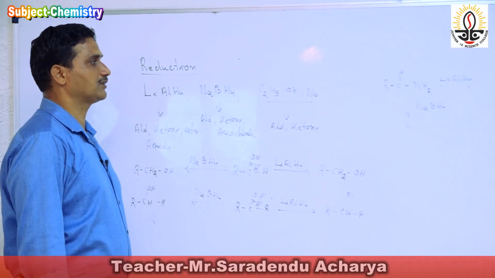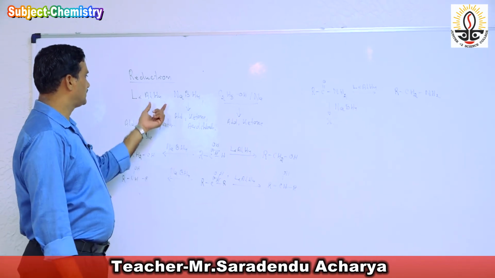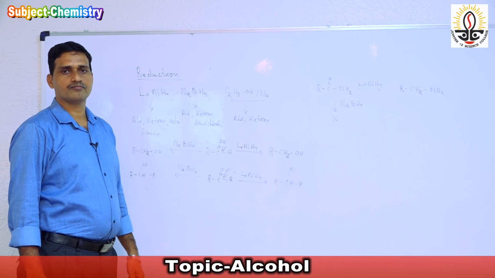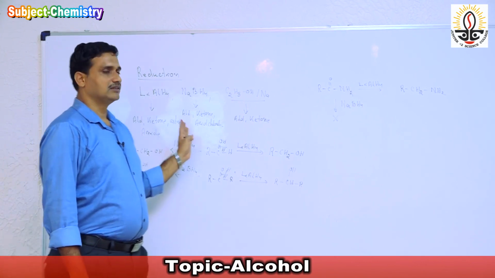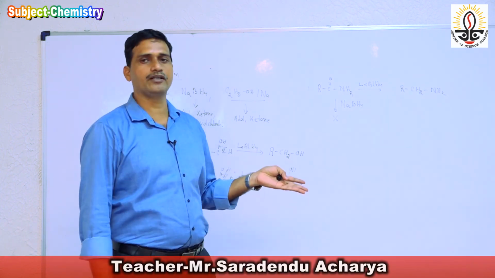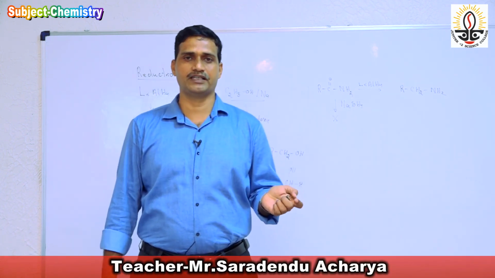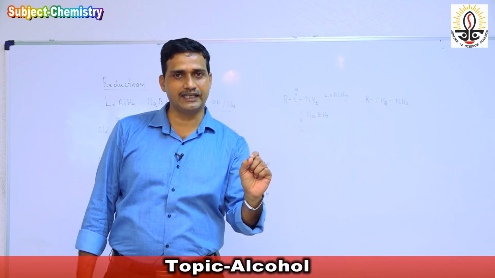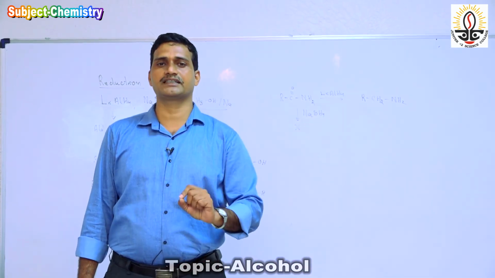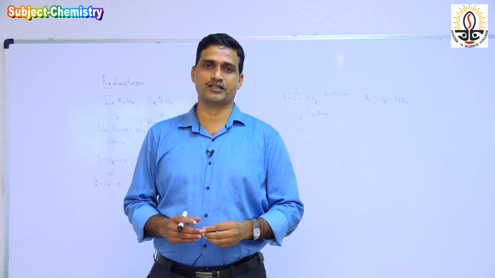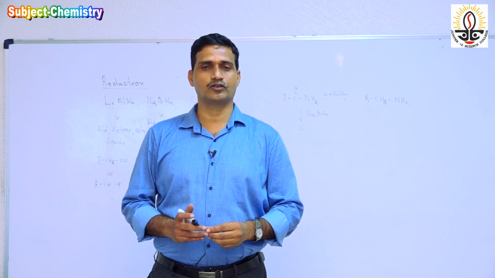So this is the selective reduction process by which we can get the product. This is the addition of hydrogen, the reduction reaction. So first of all, see which is the reducing agent, which type of addition takes place, and where the addition takes place for the formation of the product. Okay, thank you.